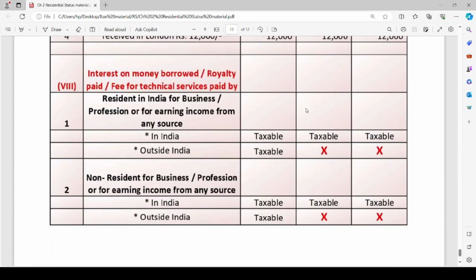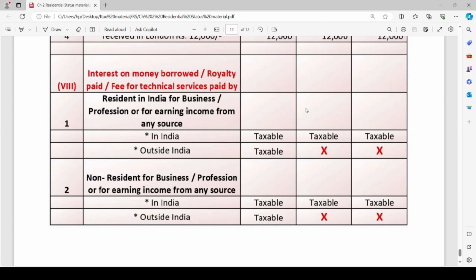Interest on money borrowed or royalty paid or fee for technical services paid. This point we have discussed just before we started discussing the illustration. Once again I will repeat. Interest on money borrowed or royalty paid or fee for technical services paid by a resident in India for business or profession or for earning income from any source: if the business or profession is set up in India, it is taxable for all. If the business or profession is set up outside India, it is taxable only in the hands of ROR.